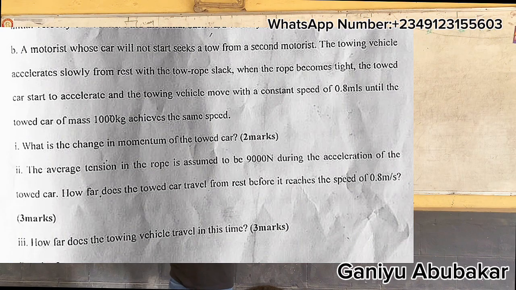Question one says, what is the change in momentum of the tow car? Question two says, the average tension in the rope is assumed to be 9,000 Newton during the acceleration of the tow car. How far does the tow car travel from rest during its reach of the speed of 0.8 meters per second? The last question says, how far does the towing vehicle travel in this time?